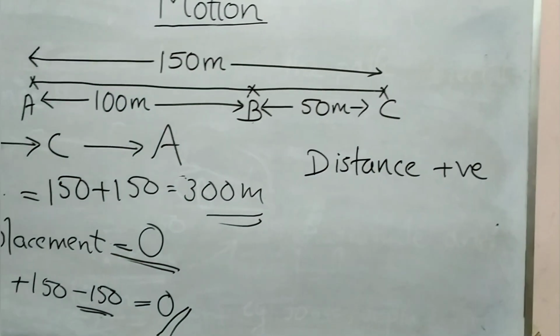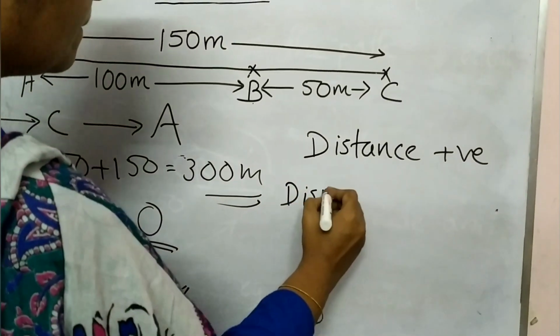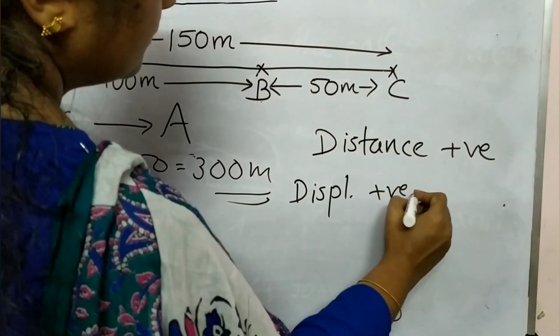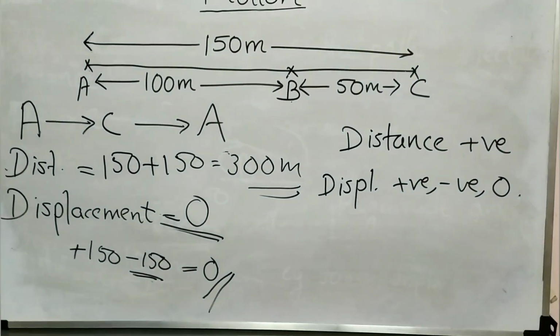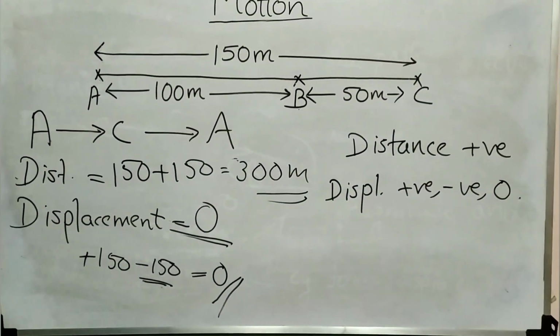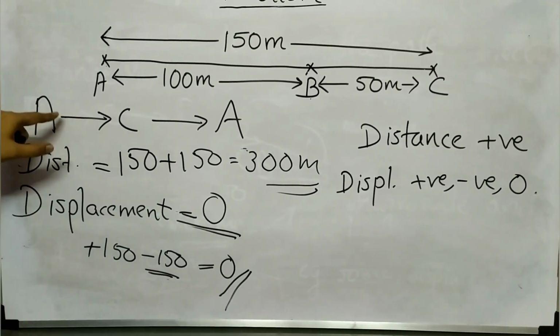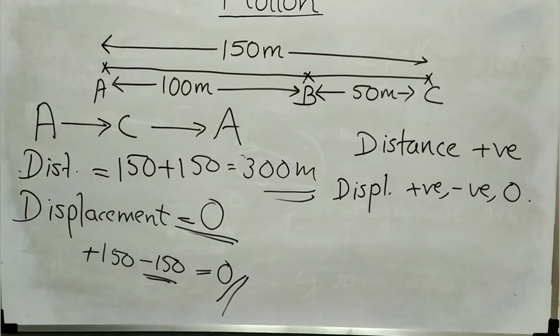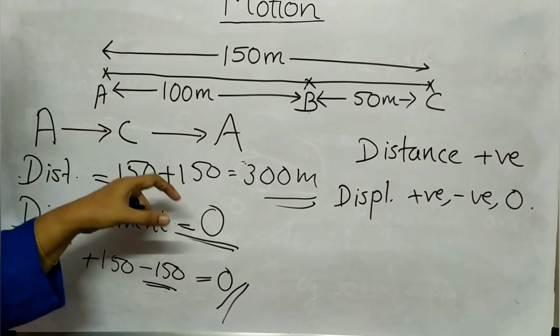But in case of displacement, this displacement can be positive, negative or 0. Distance will not be 0, but displacement can be 0 if the initial and final positions are coinciding or both are the same.